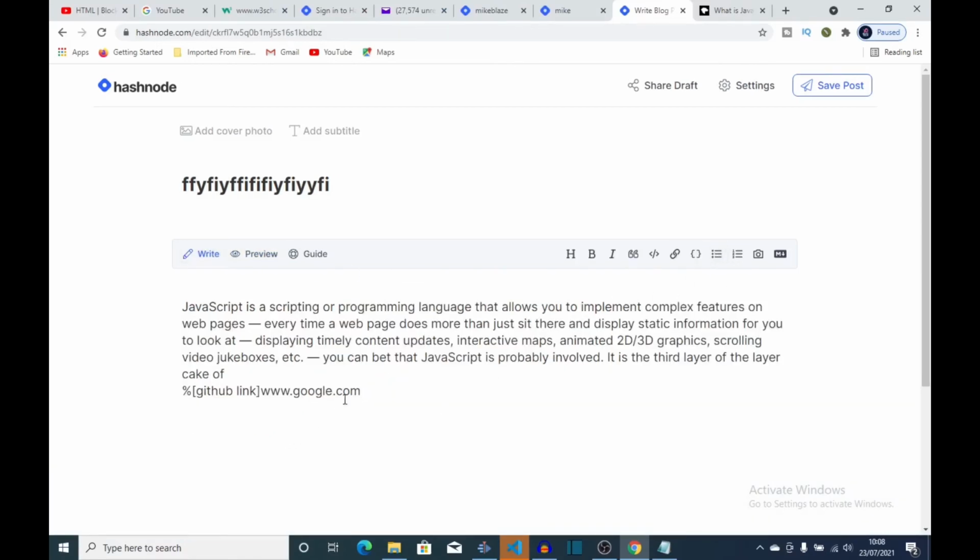Then if you have a couple of things you want to list out, you could just highlight them, then come to this unordered list and click on it. Or you can also have an ordered list, which starts with 1.